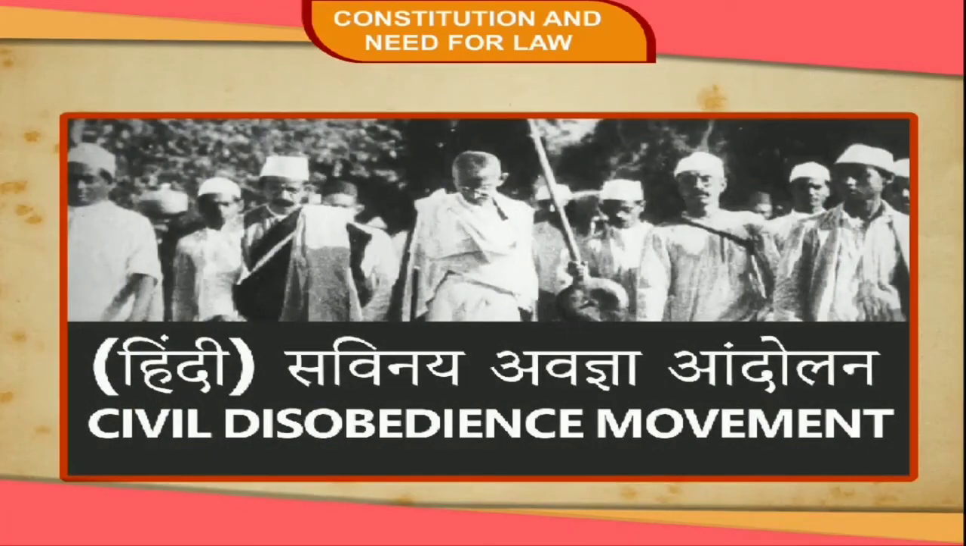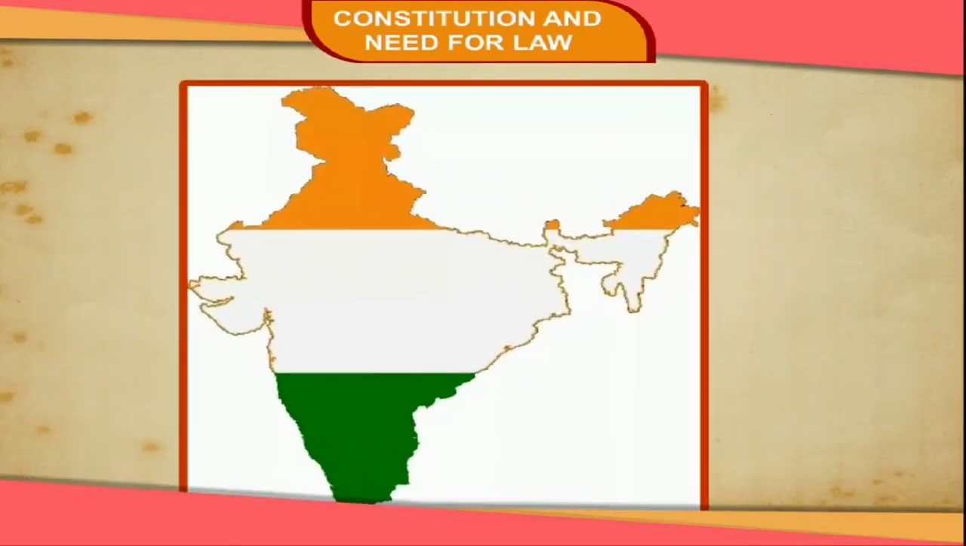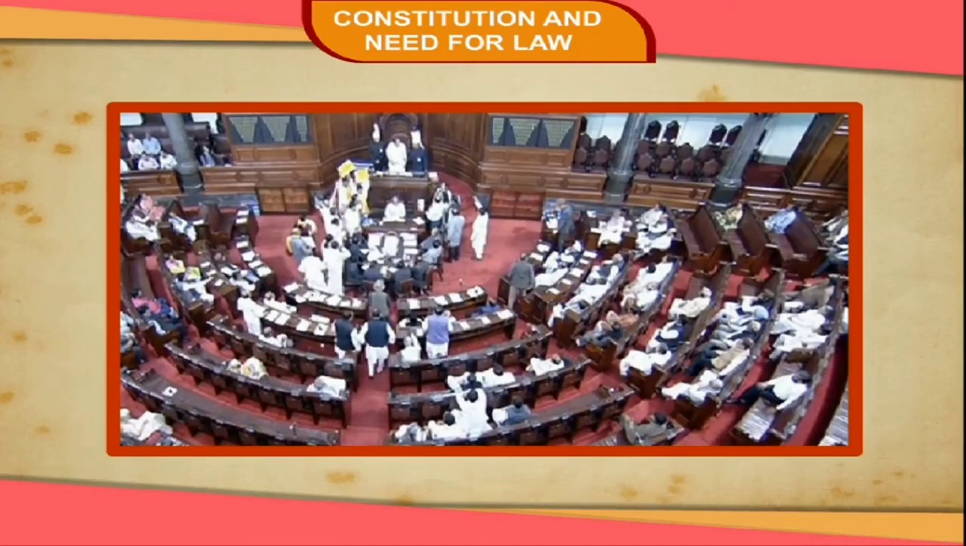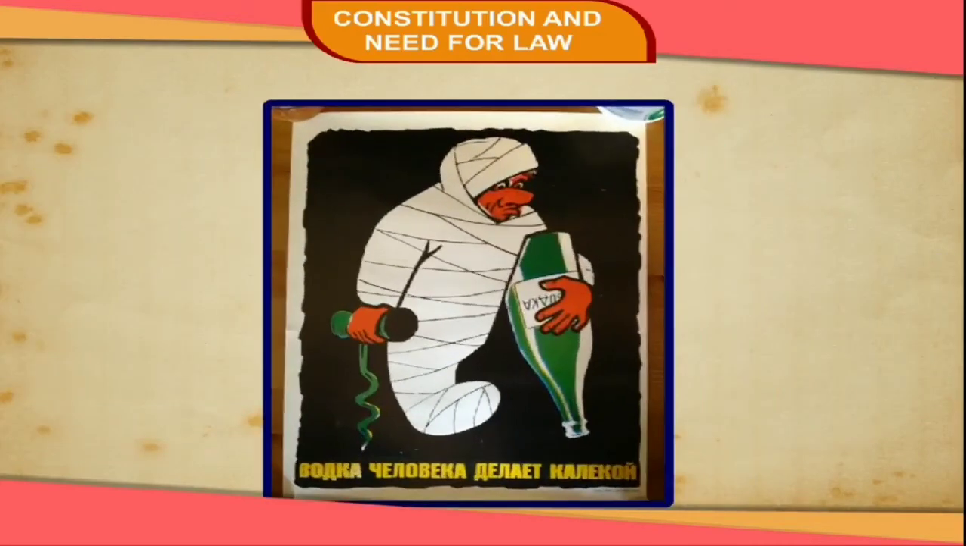The right to express disagreement with a widely held view is permitted in a democratic country. In fact, dissent is a part and parcel of a democracy. That is why the opposition parties exist in every democratic country. Another example of dissent is the anti-liquor campaign.